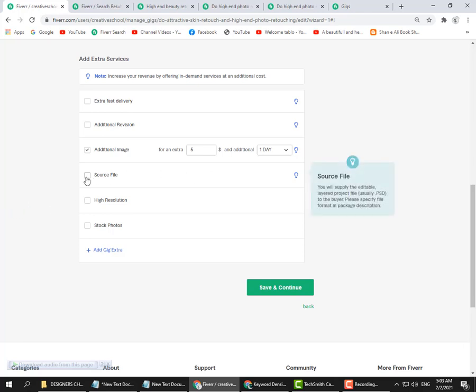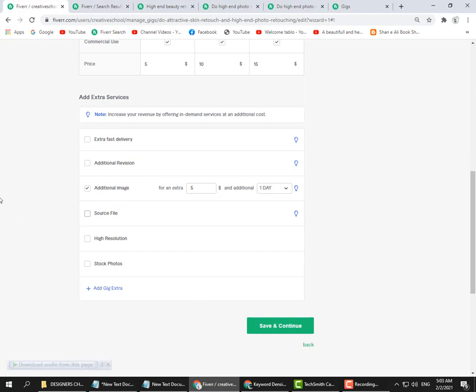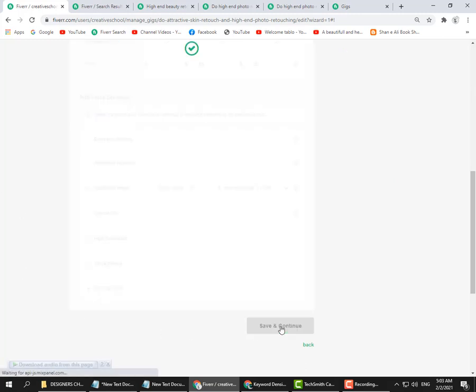A source file means a Photoshop PSD file or any other type of file. I will provide only a JPG file. If you want to give a source file, then you can click here, or you can also click here. Then you can save and continue.